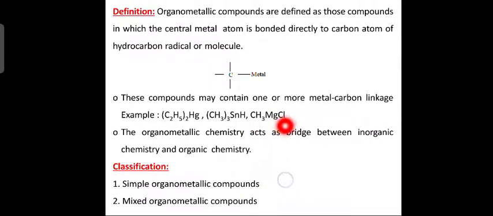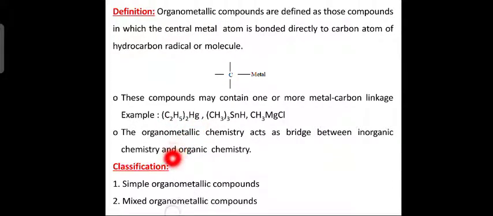Methyl magnesium chloride. Now, organometallic chemistry acts as a bridge between inorganic chemistry and organic chemistry. You can see here this is an organic group, the methyl group, and this is magnesium, an inorganic part; even chlorine is inorganic. Similarly, here also the trimethyl group is the organic group, and tin and H are inorganic. Here also diethyl, the organic group, is linked to mercury. So, in other words, organometallic chemistry acts as a bridge between the inorganic part and the organic part.